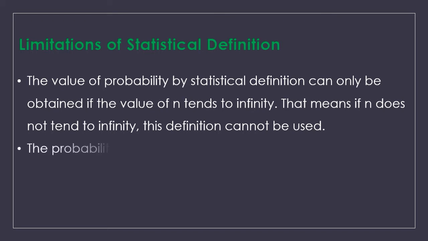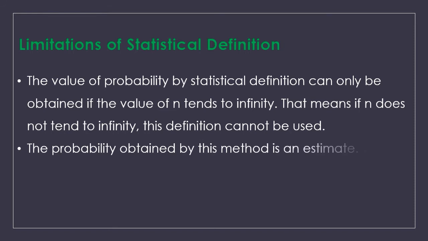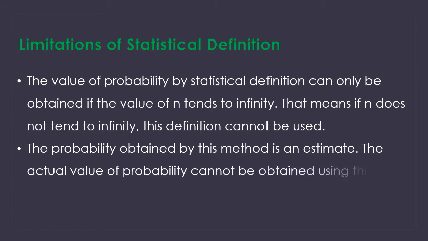The second limitation is that the probability obtained by this method is an estimate of the original probability, which means the actual value of probability cannot be obtained using this method. Because n tends to infinity, it is virtually impossible to calculate the ratio of m and n, and naturally the answer would directly be 0.